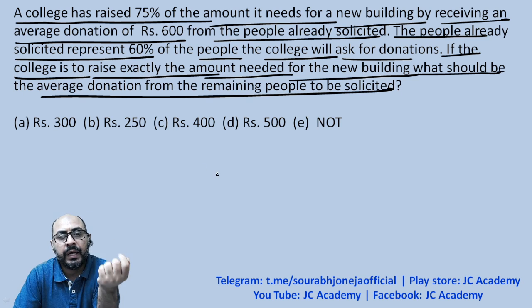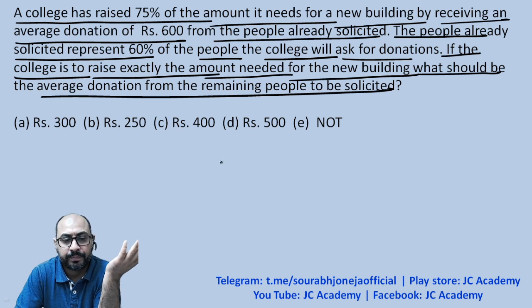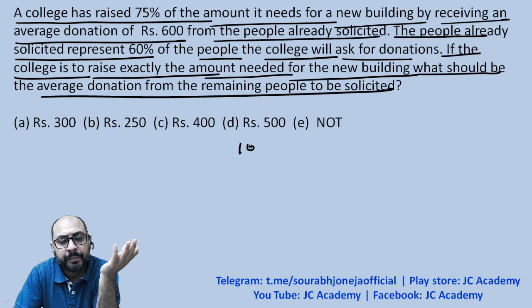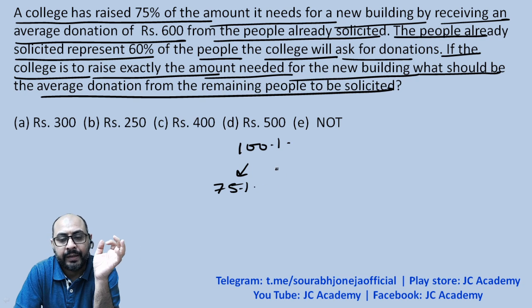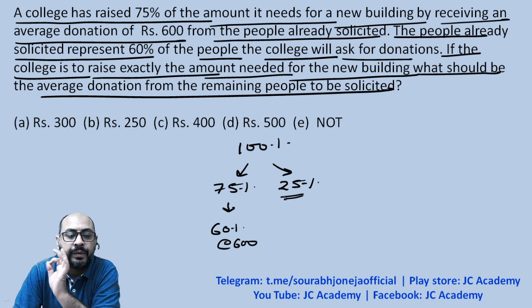Now, you can think of this from the weighted average perspective also. 100% funds have to be collected. 75% funds have already been collected. You are yet to collect 25% of the funds. Now, the 75% funds have come from the 60% of the population at the rate of 600 per person.